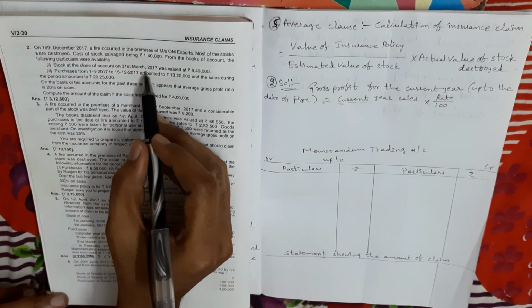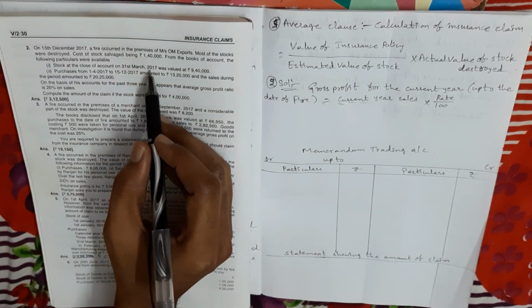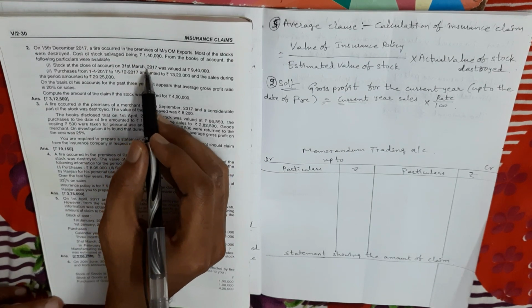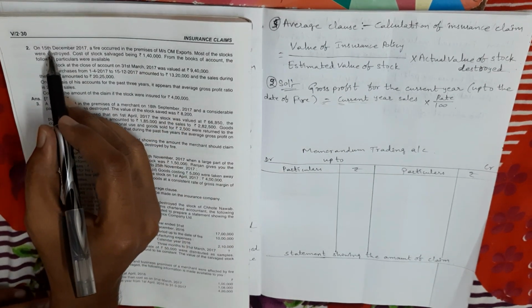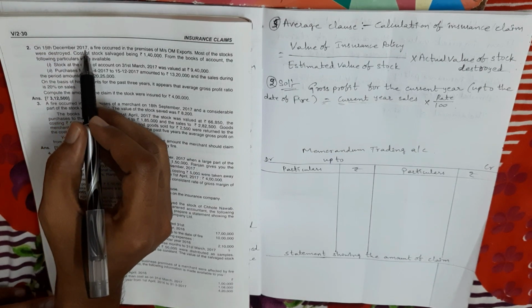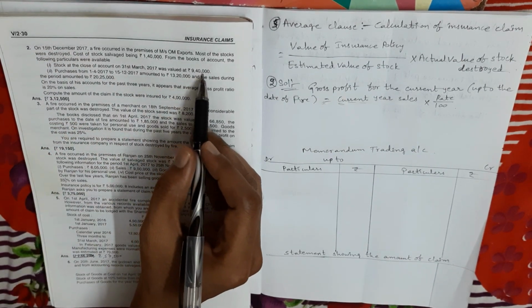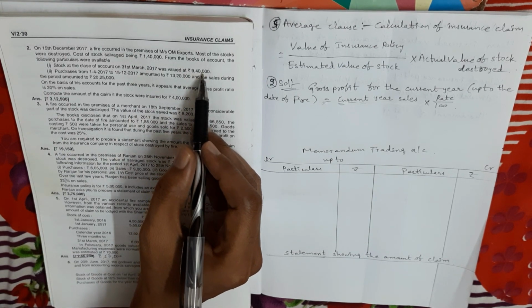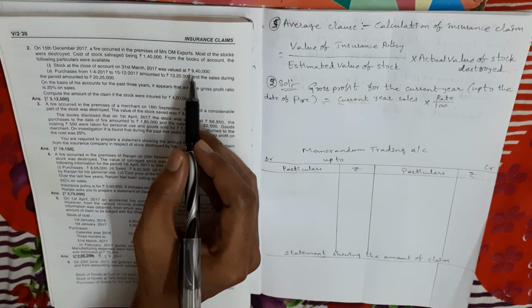Sorry, not the date of fire accident. This is the closing date of last year. The closing date of last year is 31st March 2017. At the starting only, the date of fire accident is given, that is on 15th December 2017. So 9,40,000 is the last year closing stock amount, which we take as current year opening stock.